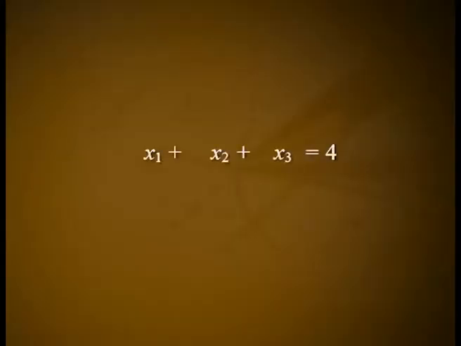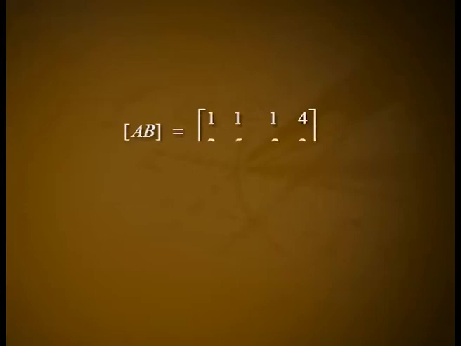Example 2. Show that the system of equations given below is consistent, hence solve the same. x1 + x2 + x3 = 4, 2x1 + 5x2 - 2x3 = 3. Solution. The augmented matrix corresponding to the given system of equations is given by